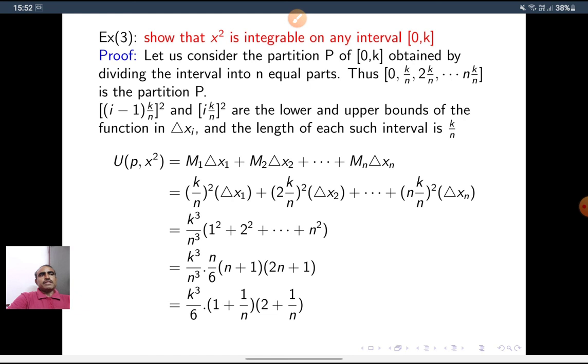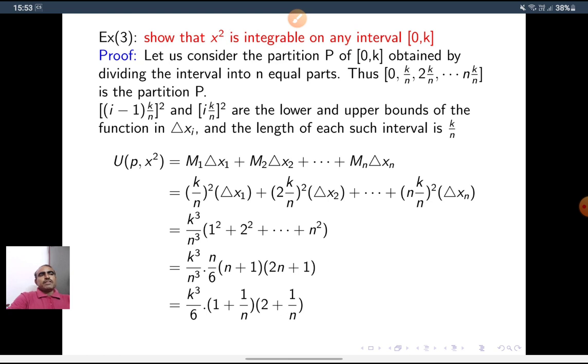Now the subintervals are [0, k/n], [k/n, 2k/n], [2k/n, 3k/n], and so on, [(n-1)k/n, nk/n]. These are the subintervals of the interval [0, k]. So the ith subinterval is [(i-1)k/n, ik/n]. This is the ith subinterval of [0, k].